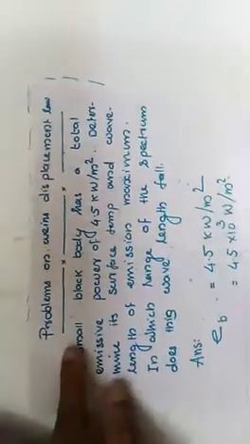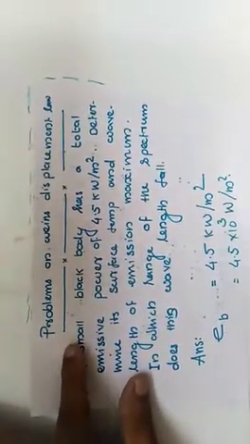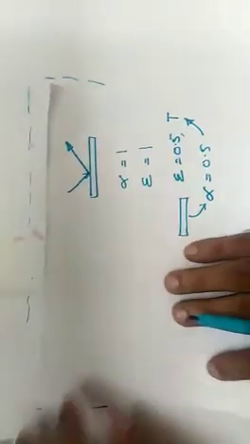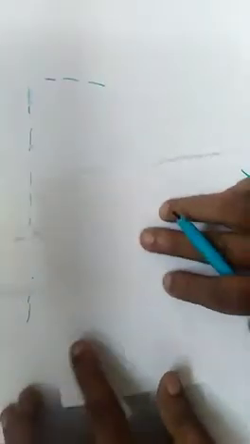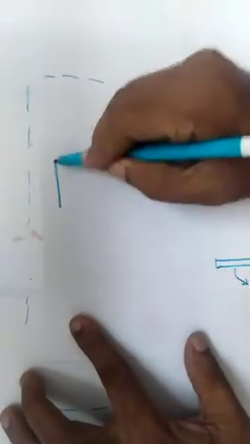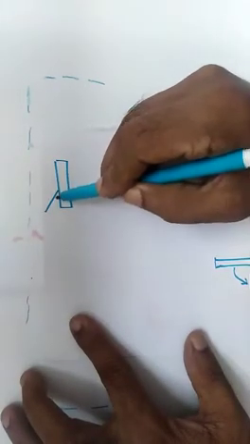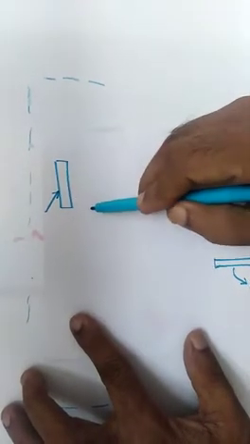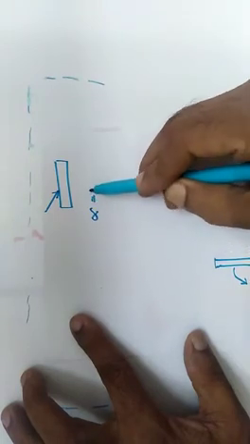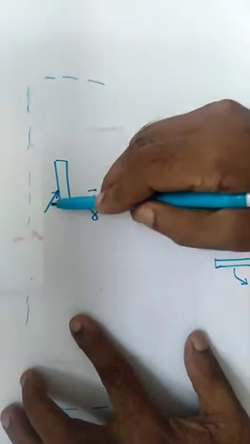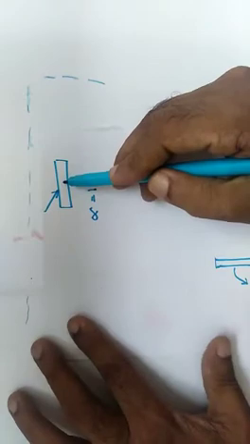Here a black surface is given. Black surface means it will absorb the entire radiation falling on it. That is, absorptivity alpha equal to 1, since it will absorb all the radiations falling on it.